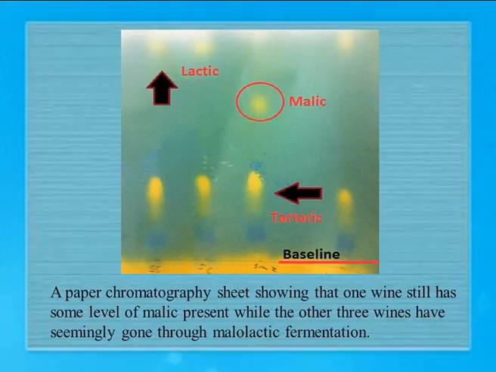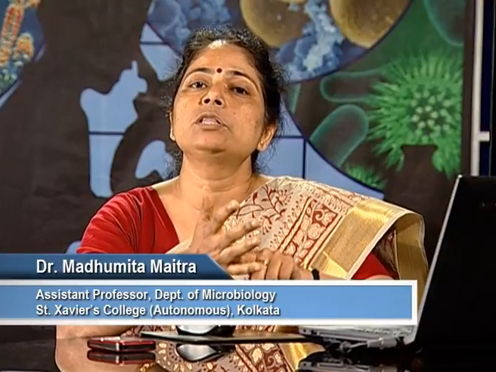So this is how we can say that different types of bacteria, depending upon their specialized metabolic activity, can be exploited in the food industry. Now these metabolic activities are very specific, which depends on temperature, on the pH, on the substrate, and also on the association of other microbes, because it may happen that you want to produce acetic acid, however there may be a contamination of a lactic acid bacteria.